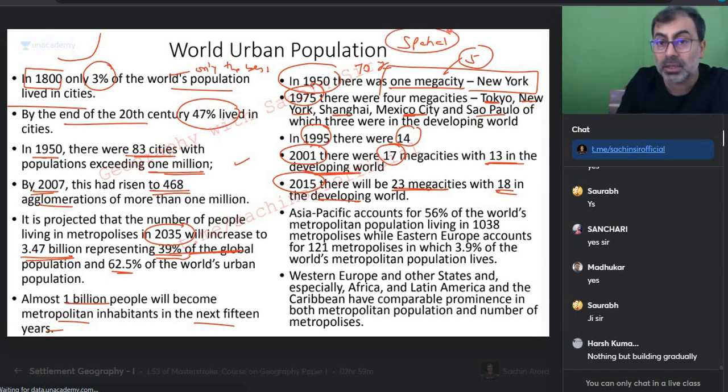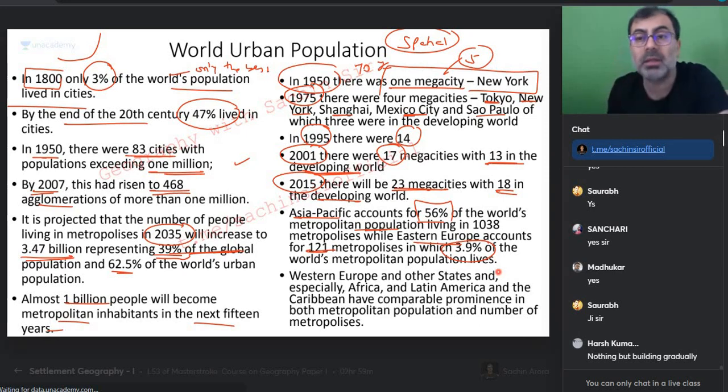Again, everyone, can you see? I have brought this slide so that you can capture this spatially. Asia Pacific: India, China, and the Pacific part. 56% of the metropolitan population. In this, Japan is included. India, China, Korea, Japan, Bangladesh. Their cities will also come, one city will come, Colombo will come. Eastern Europe metropolises: Eastern Europe accounts for 121 metropolises, which is 3.9. Imagine, Eastern Europe is only 3.59% of this.